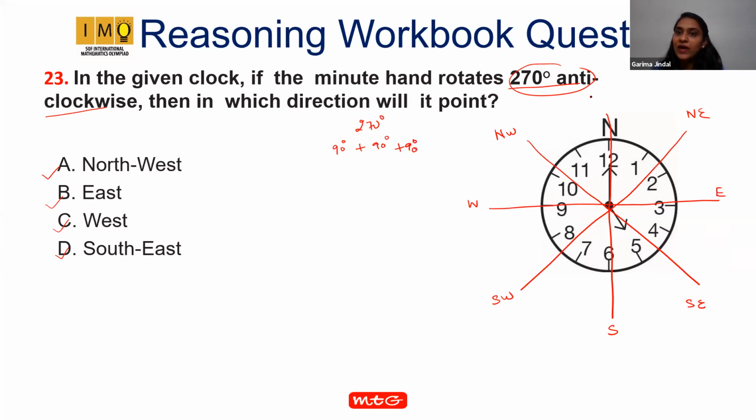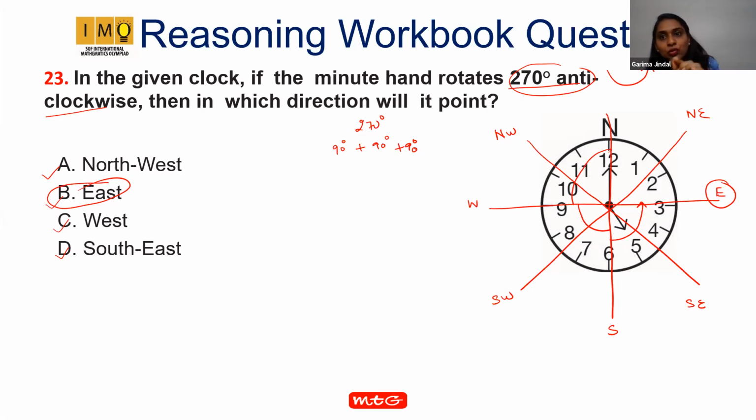Now in the anti-clockwise means like this, right? So when the minute hand moves in anti-clockwise 3 times 90-degree, 1, 2, 3. So the correct answer is west. So everybody was wrong. Correct answer is east. Everybody moved in the clockwise direction, not in anti-clockwise.